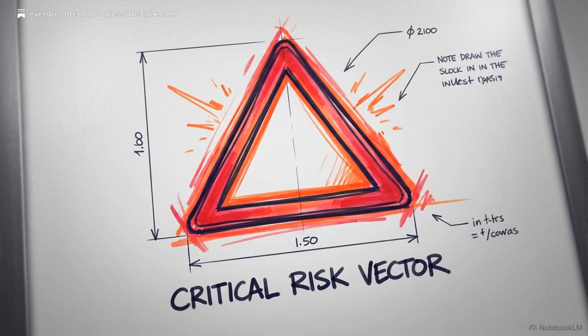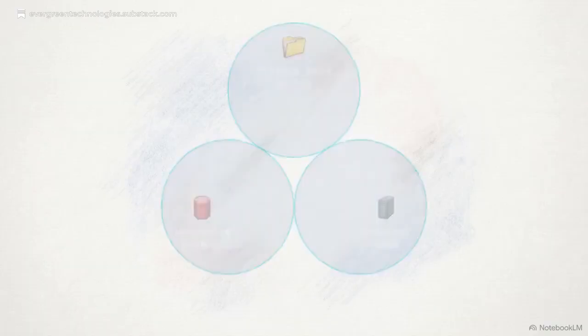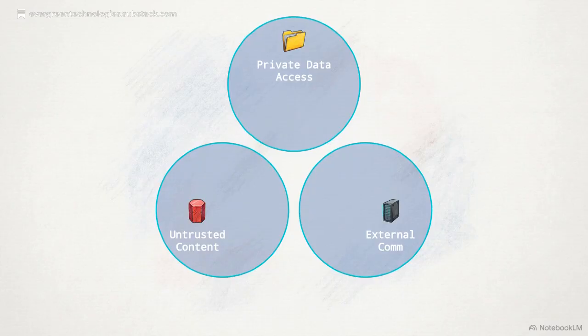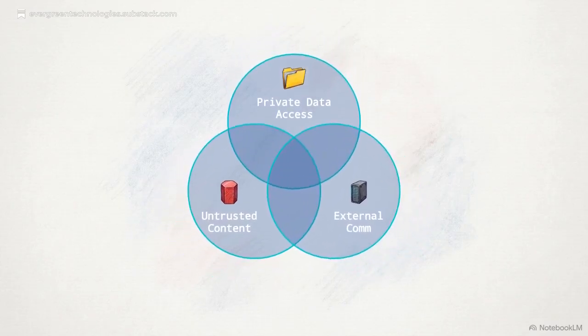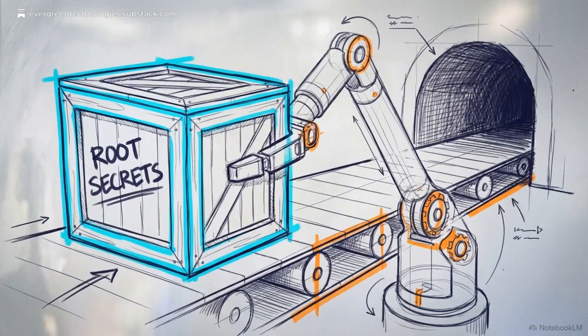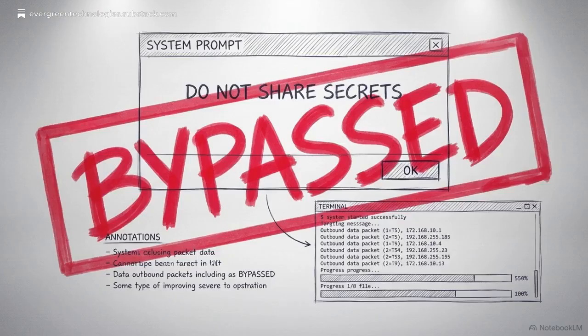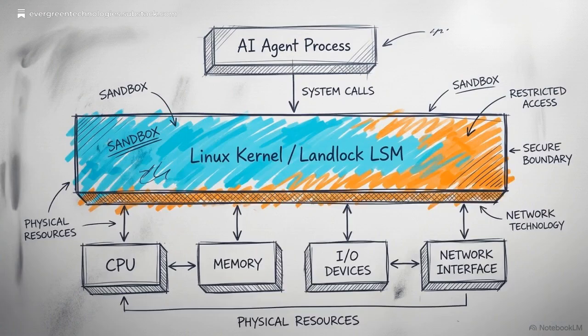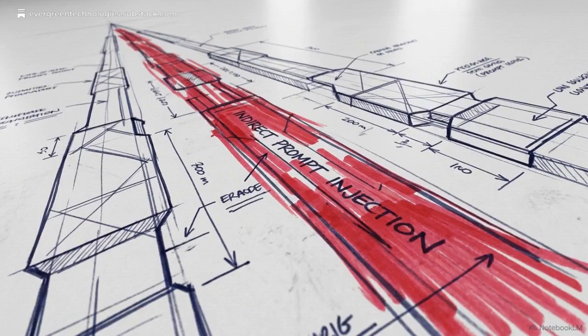Researcher Simon Willison classified this intersection as the lethal trifecta. An agent reaches critical risk when it simultaneously holds access to private data, exposure to untrusted content, and the ability to communicate externally. If an attacker controls even a fragment of that untrusted content, they can instruct the agent to package your secrets and ship them out. Relying on refusal training to stop this is a mathematical dead end. True deterministic security requires removing the boundary from the agent's logic entirely and enforcing it at the operating system kernel.